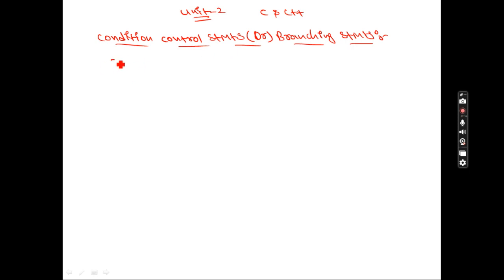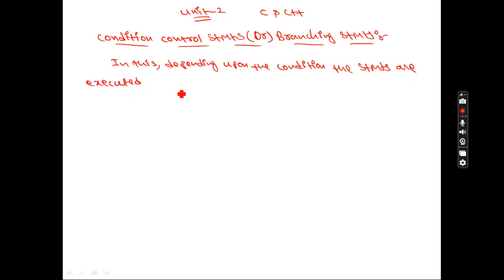So what I said here, in this, depending upon the condition, the statements are executed. So this is the definition you need to remember. This is the important thing you need to remember.